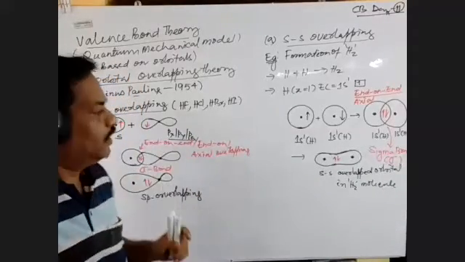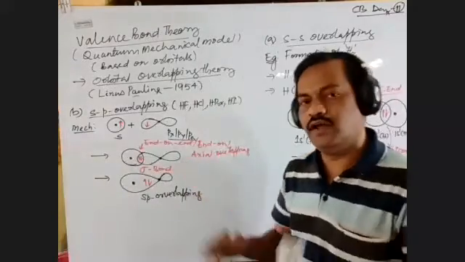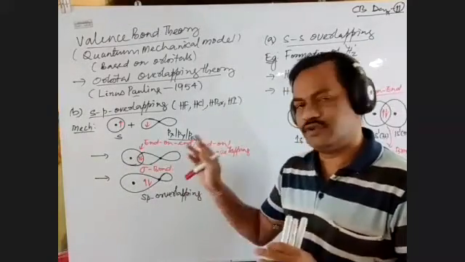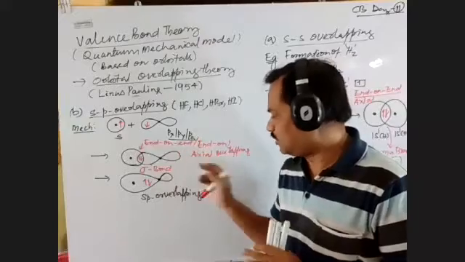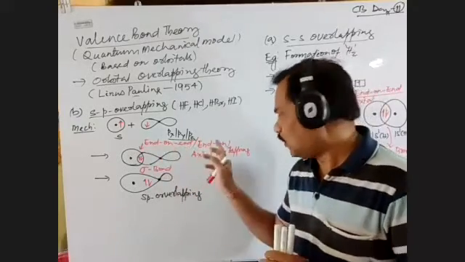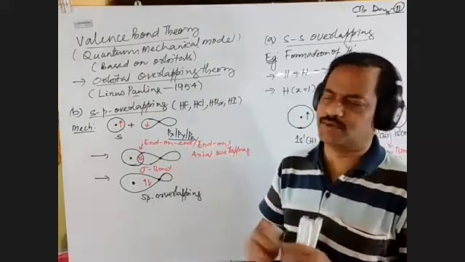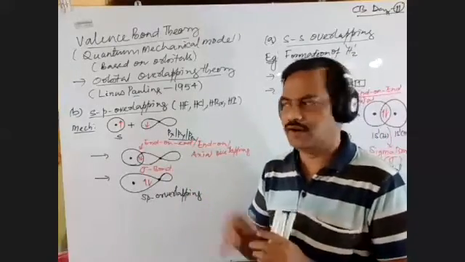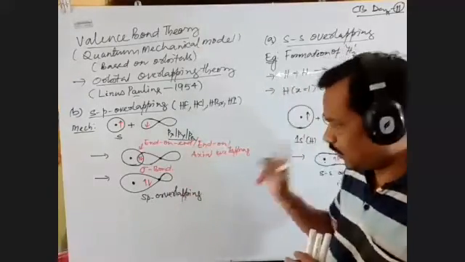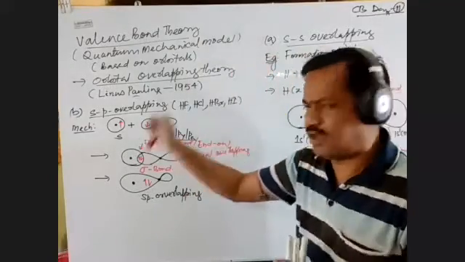So here another type of bond we are discussing is called the sigma bond, which results from axial overlapping, or end-on overlapping, or head-on overlapping between two orbitals. This type of bond we can find in the case of s-s overlapping as well as s-p overlapping.